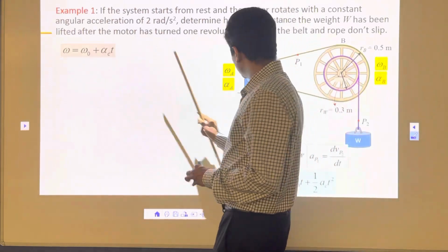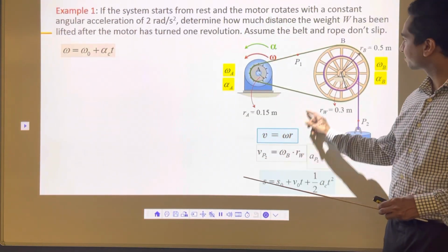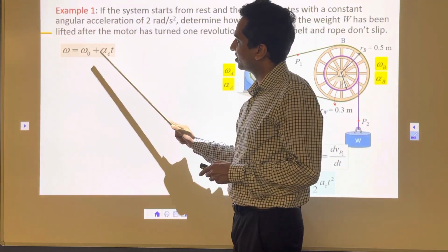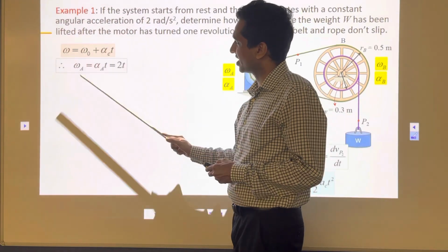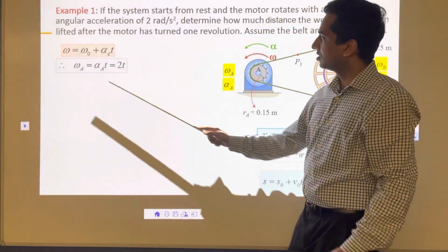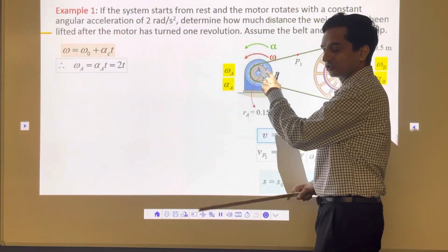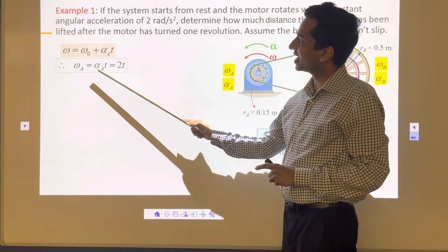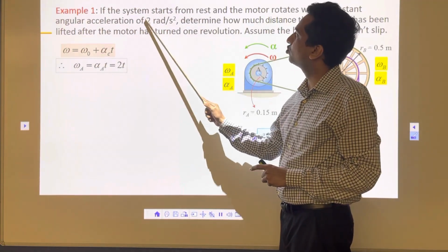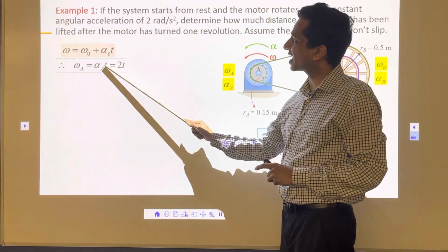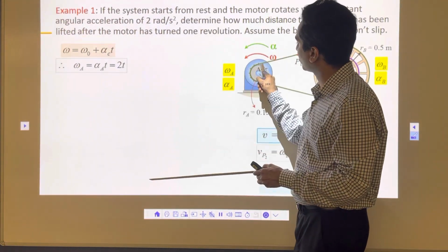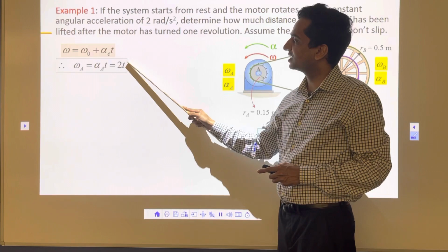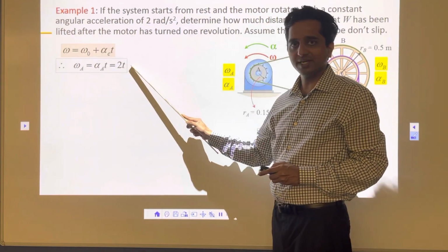Now, to get this omega B, we start with this equation: omega is equal to omega 0 plus alpha t. That's the basic equation we have. So for this A, the initial velocity is 0, so omega 0 is 0. So omega A is equal to alpha A into time. Alpha A is 2 radian per second squared, given. Into time, we don't know the time required for one revolution yet, so I'm going to keep it like that. So omega A is equal to 2t. That's what I get. Omega A is equal to 2t. That's the relationship here.